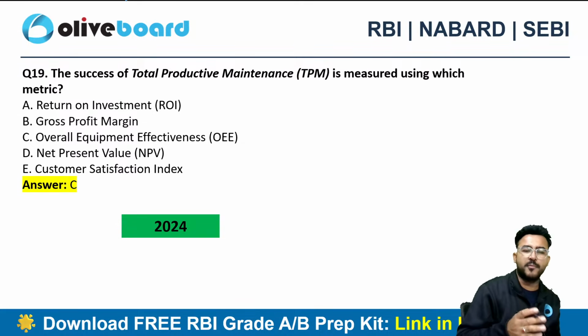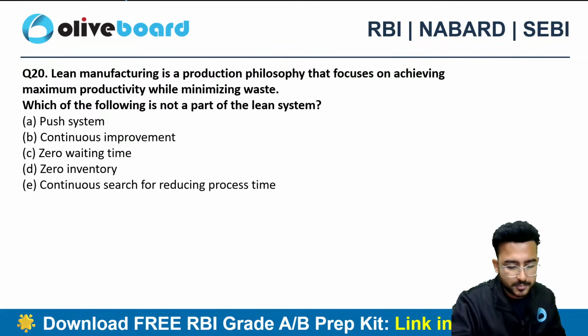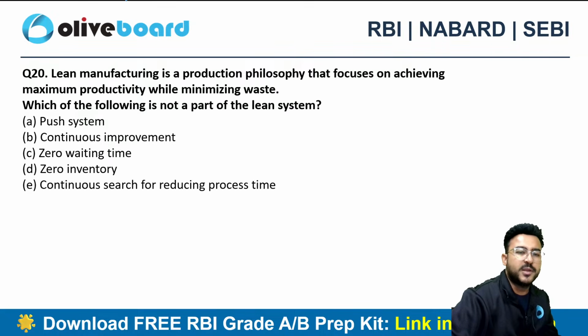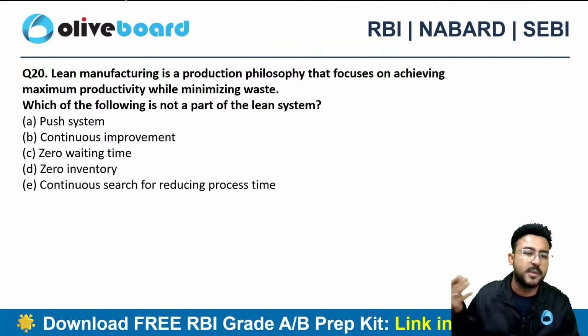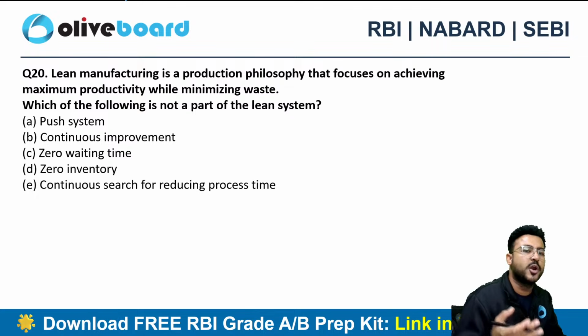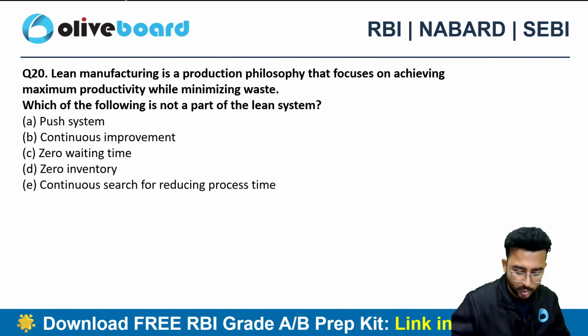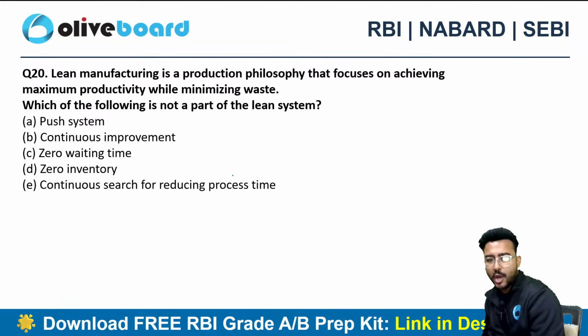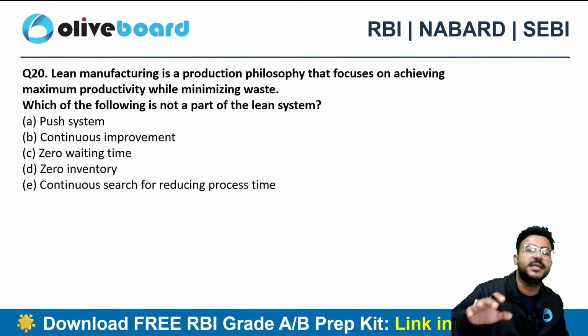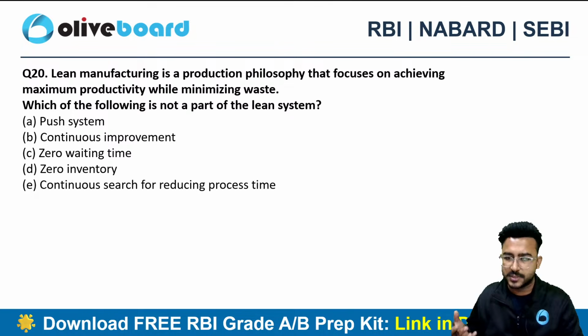So these questions were from your 2024 previous year questions, and now we'll be discussing the 2022 previous year questions. Lean manufacturing is a production philosophy that focuses on achieving maximum productivity while minimizing waste. Which of the following is not a part of the lean system? Option A, push system. Option B, continuous improvement. Option C, zero waiting time. Option D, zero inventory. Or option E, continuous search for reducing the process time.